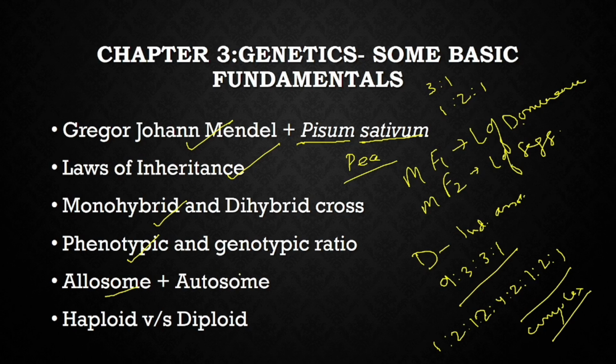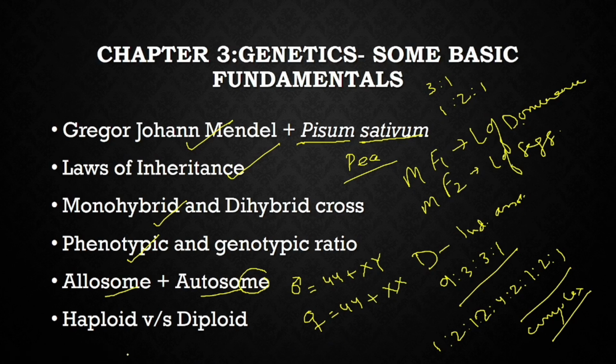Allosomes are the sex chromosomes and autosomes are the somatic chromosomes. Autosomes are present in both male and female, and allosomes, for example, if you talk about the male, it contains 44 autosomes and XY allosomes, and the female contains 44 autosomes and XX allosomes.